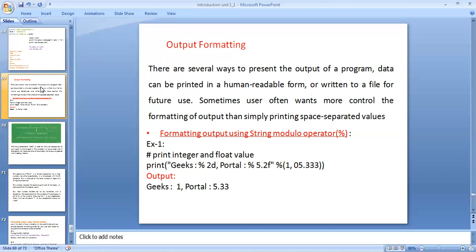Example: print integer and float values. When you are using hash, this is a single line comment. Print, within the double quotations, "Greeks %2d, portal %5.2f", then % (1, 0.5333). The output is: Greeks is the 1 that will be taken, and the portal will be taken as 5.33.